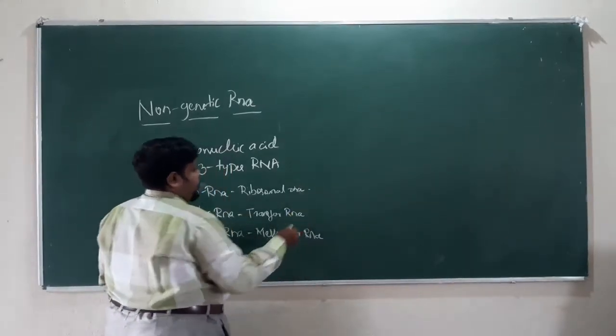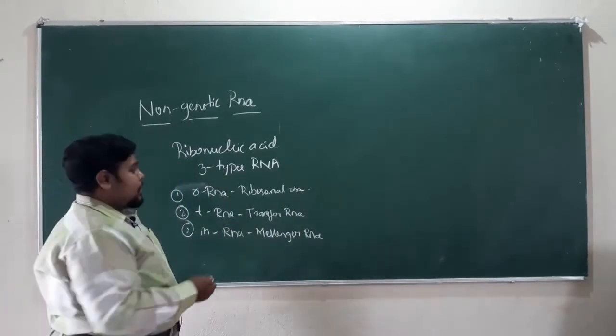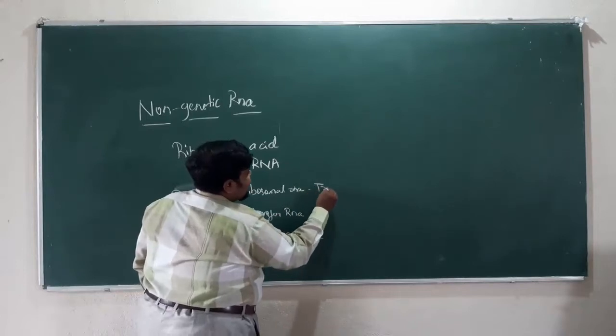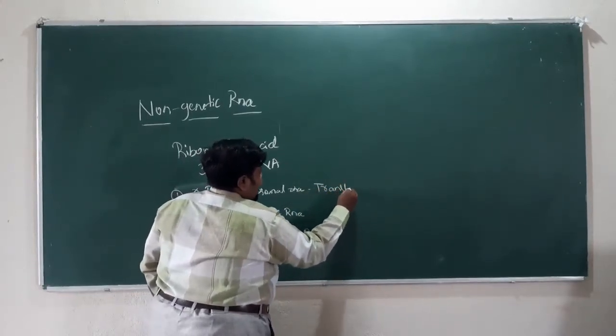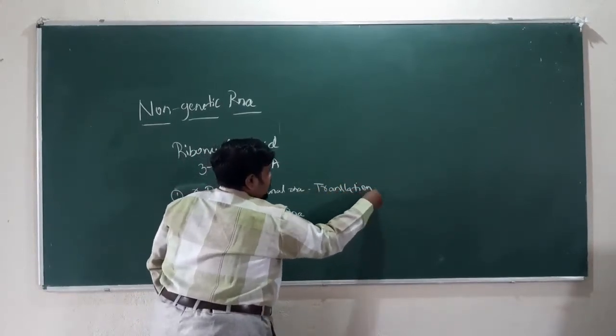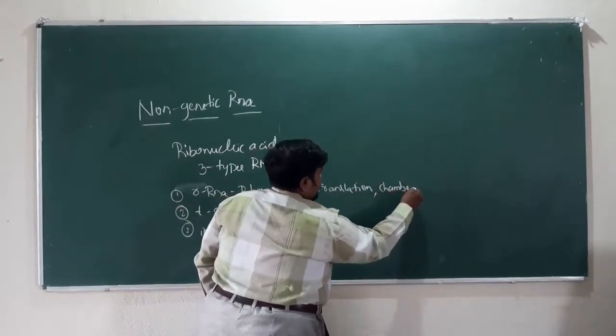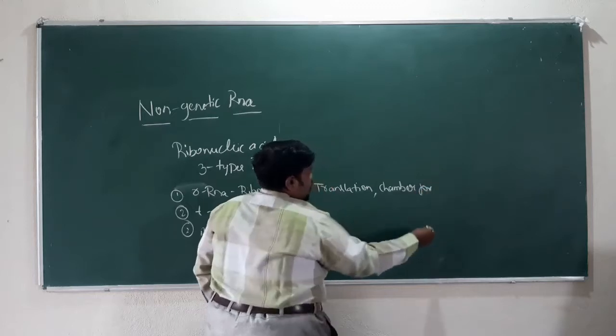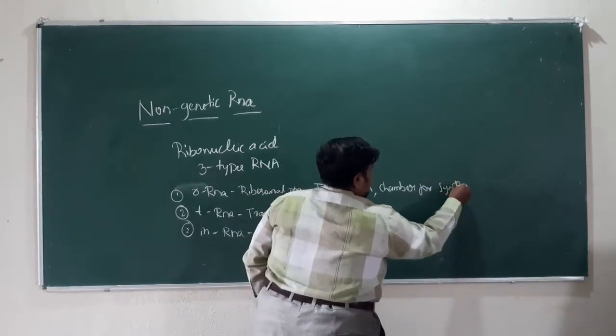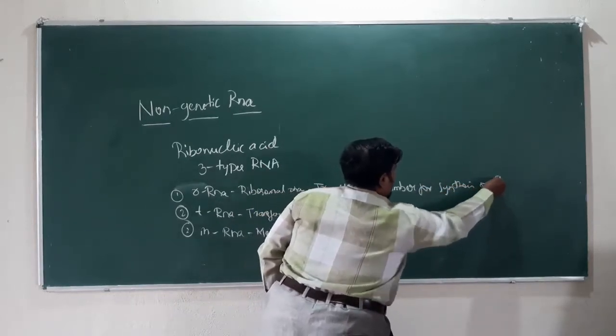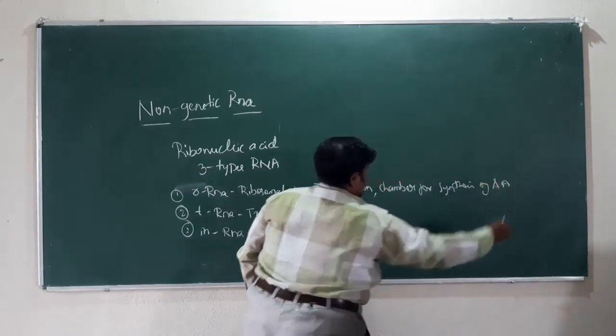So what is the function of ribosomal RNA? It has a function in translation, as a chamber for synthesis of amino acids.